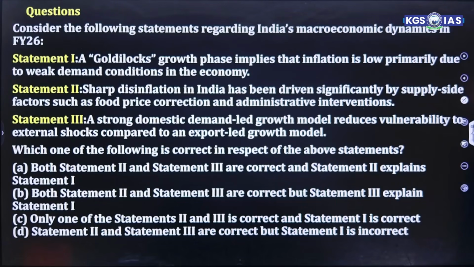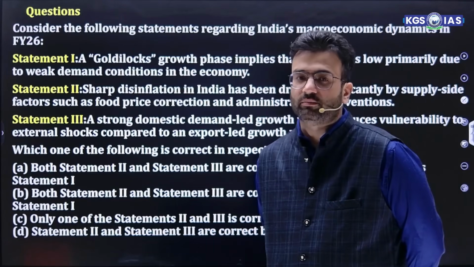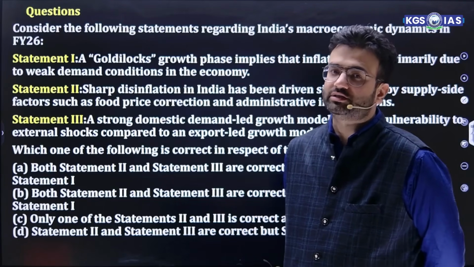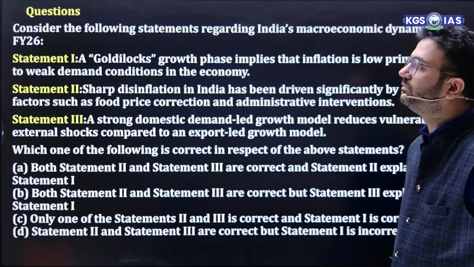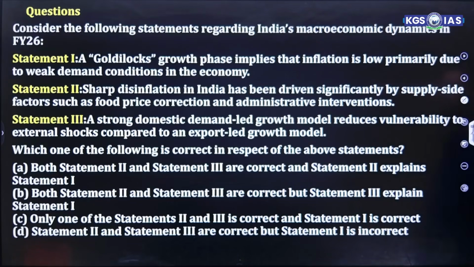Now guys, these are some of the questions. You should pause the video, answer these questions in the comment, and find out how many questions you actually got correct from this chapter number 1. Consider the following statements regarding India's macroeconomic dynamics in financial year 2026. A Goldilocks growth phase implies that inflation is low primarily due to weak demand condition in the economy.